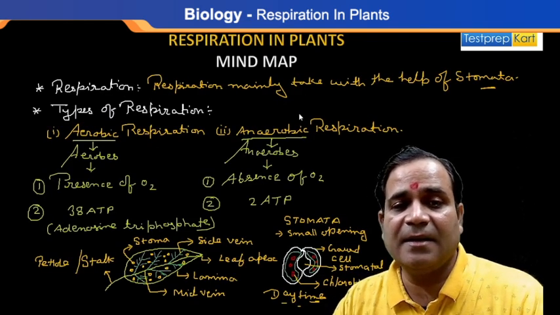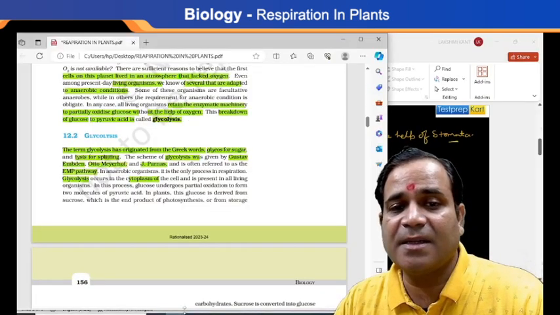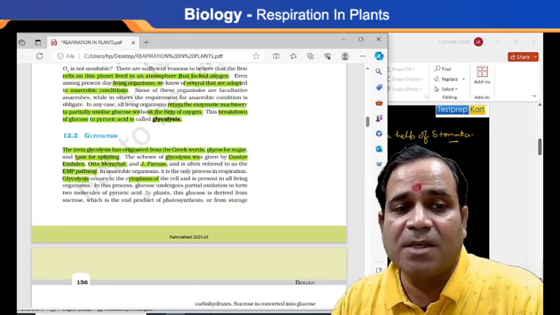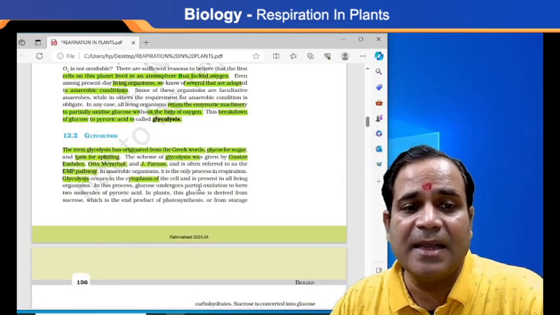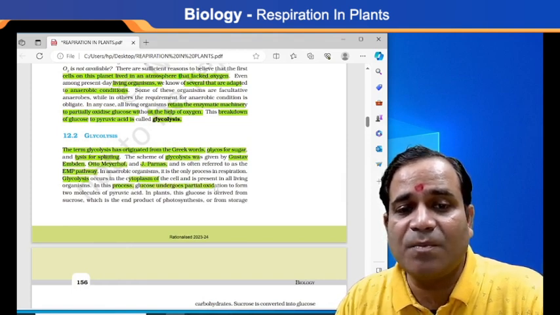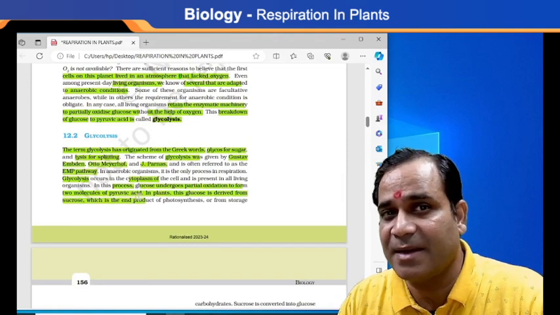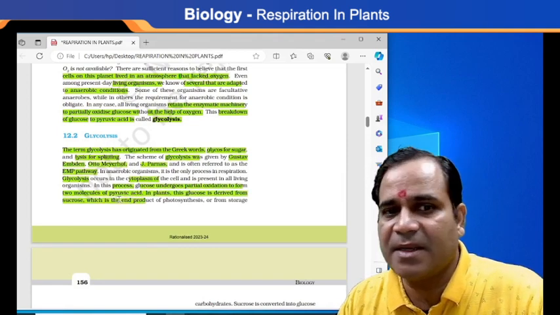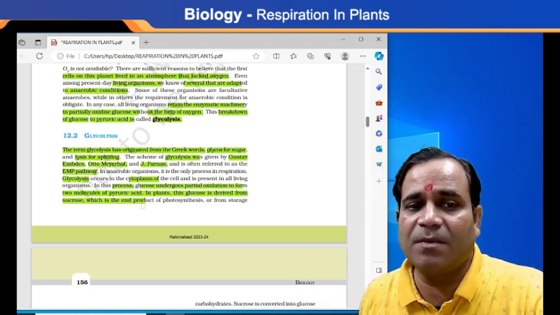Here I am going to tell you one thing that is very, very important to you. In this very process, glucose undergoes partial oxidation to form two molecules of pyruvic acid, not complete oxidation. So here the pyruvic acid is broken down into how many? Two molecules of pyruvic acid.